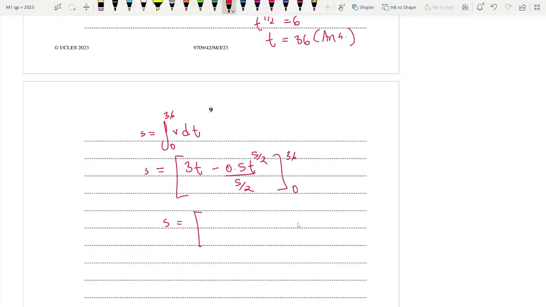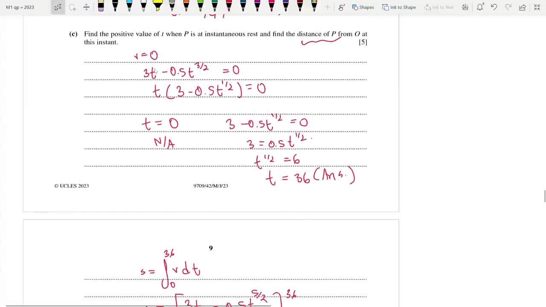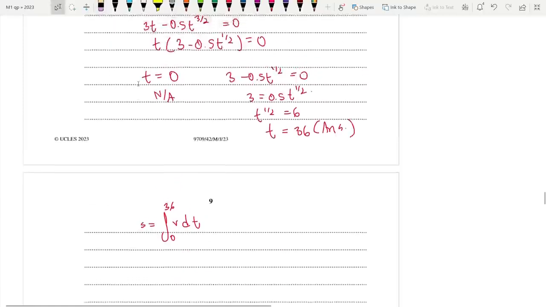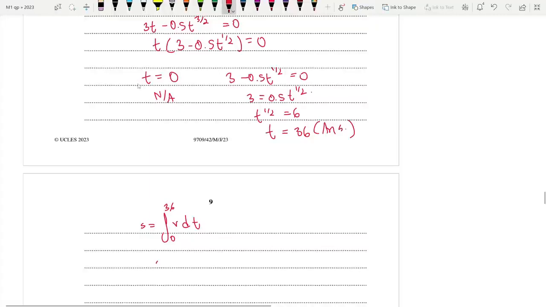Then s is equal to, after simplification, wait, I made a mistake. Sorry, it's 3t over here, right? So, wait, let me do it again. So s is actually equal to, using this, right?